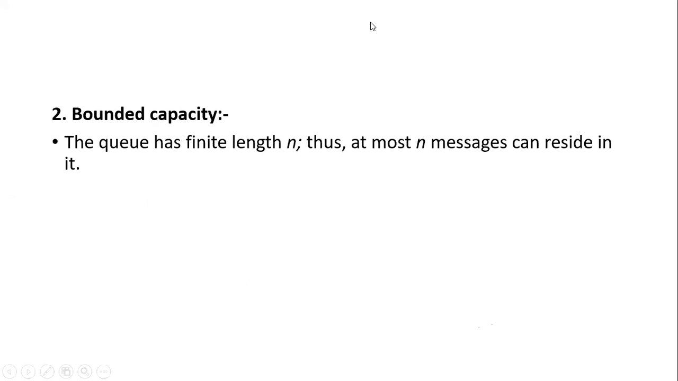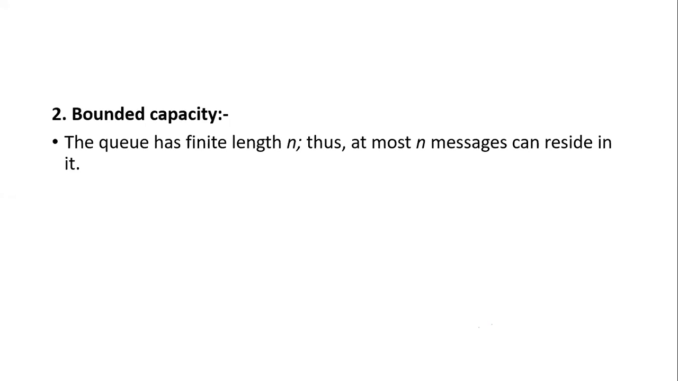Hello? Am I audible? Can you see the PPTs? Because I have changed the PPT to the bounded capacity. Yes, ma'am. Okay, so it is visible to all of you, right? Yes.